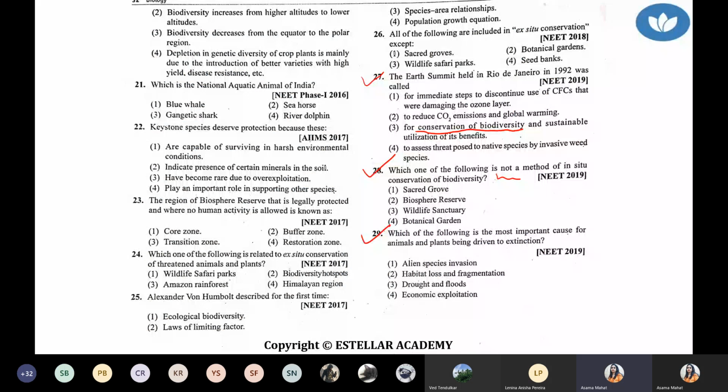So which is the main loss? Because see, we saw the sequence, right? And I told you the sequence is very, very important. The major reason, true. First reason is habitat loss and fragmentation. These are the major reasons for the loss of biodiversity. If you solve these questions, you will have the module, and on the back side of the module are the questions. Please solve all the previous year questions. Definitely it will help you. It's a very easy and straightforward question. So just imagine 3 and 4 questions.